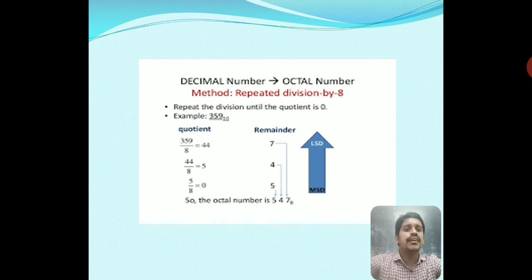Our coefficient 5 is again divided by 8, which is equal to coefficient 0, that means remainder 5. Then reading from bottom to top, we get 547. This is our required octal number.